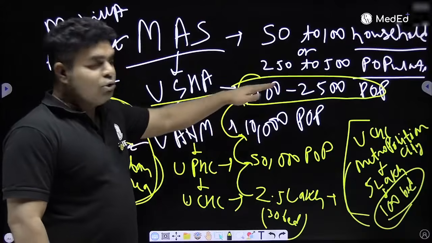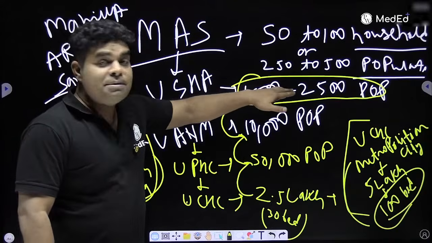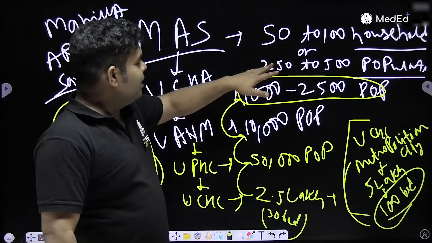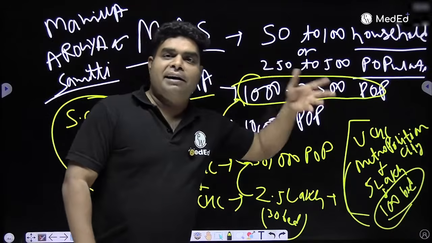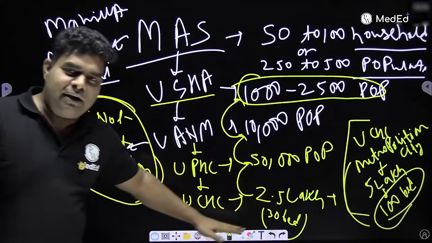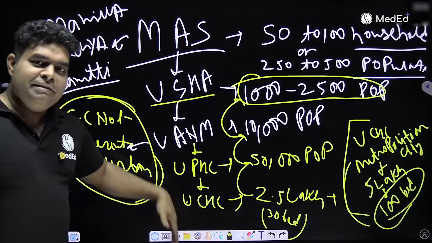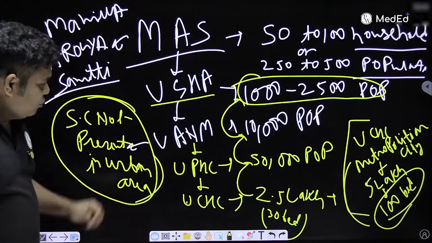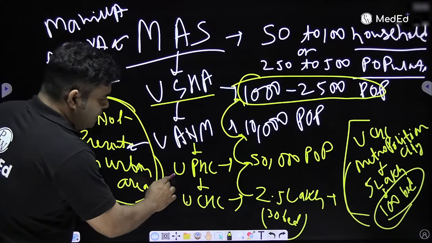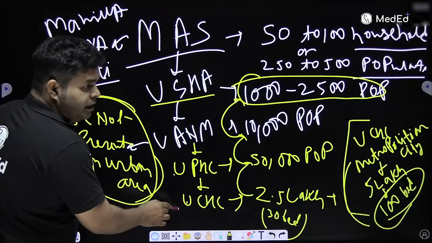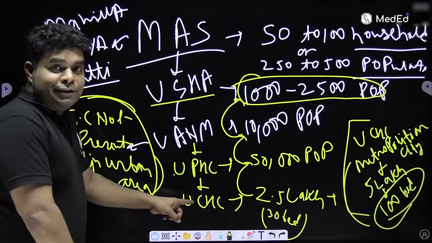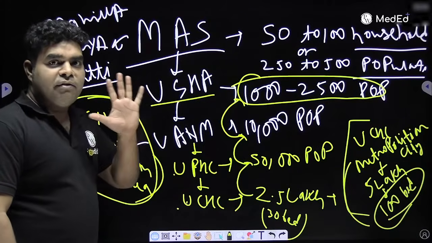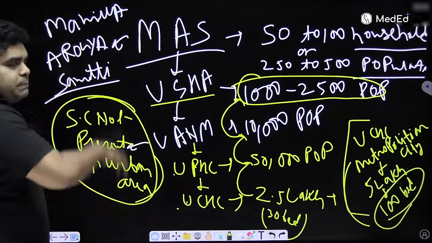So 10,000 divided by 5 is 2,000. 1/5 of 2,000 is 400. Roughly around 400 is MAS. 250 to 500, roughly 400. So you just have to remember 2.5 for CHC and keep dividing by 5. PHC is at 50,000. So you can see 5 urban PHCs will be under 1 urban CHC. Urban CHC 2.5 lakh, urban PHC 50,000, that means 1 urban CHC looks over 5 urban PHCs. Do remember this population norm.